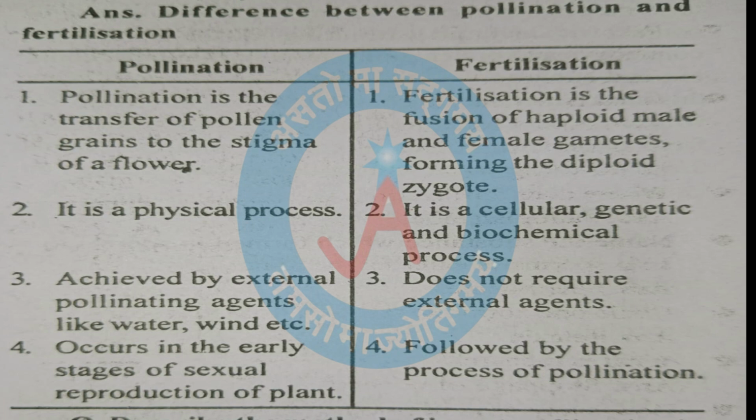Pollination, third point. Achieved by external pollinating agents like water, wind, etc. Fertilization, third point. Does not require external agents. Pollination, fourth point. Occurs in the early stage of sexual reproduction of a plant. Fertilization, fourth point. Followed by the process of pollination.